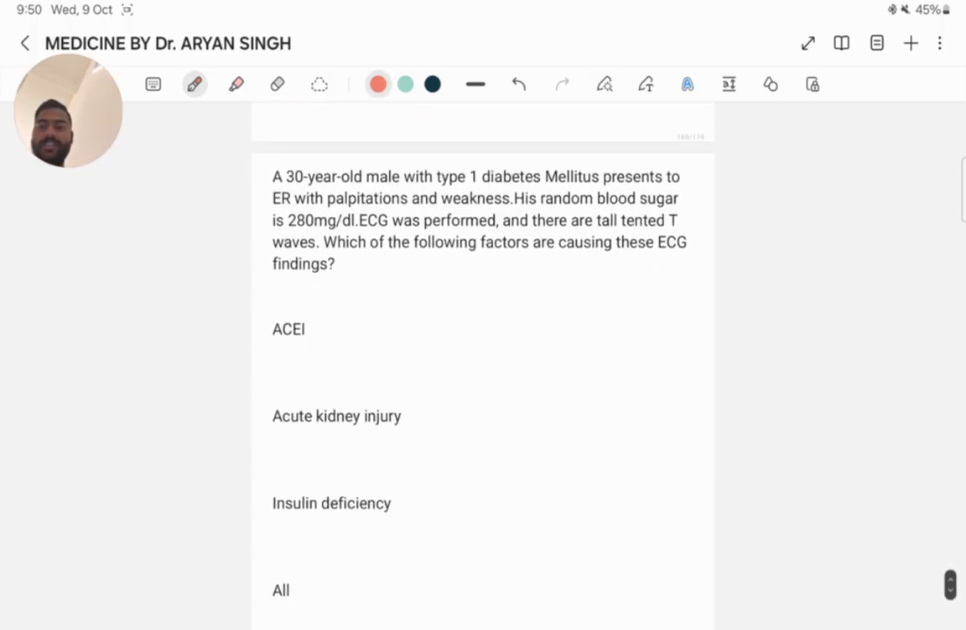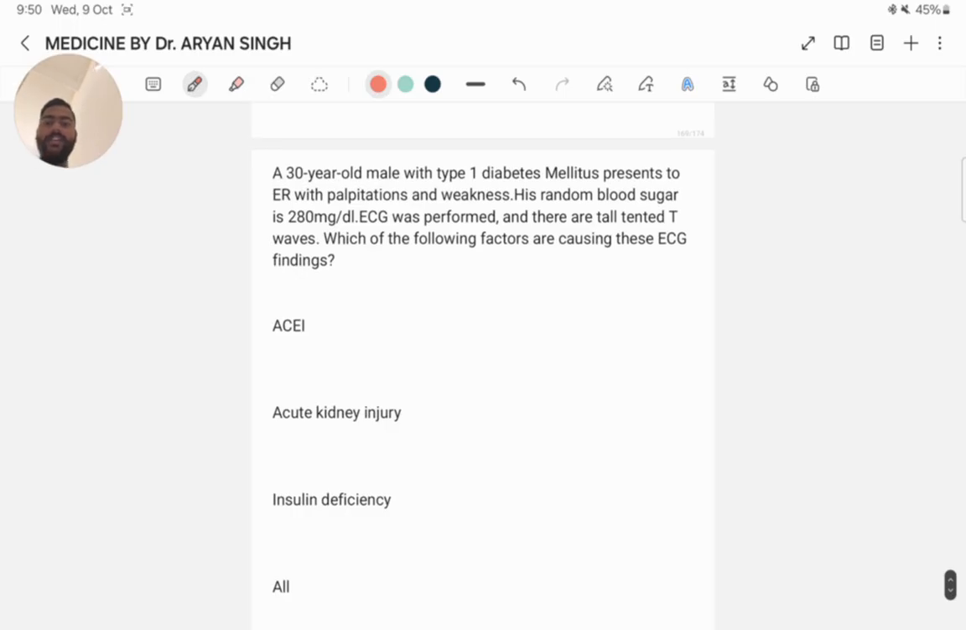Next question. A 30-year-old male with type 1 diabetes mellitus presents to the ER with palpitation and weakness. His random blood sugar is 280 mg per dl. ECG was performed and there are tall tented T waves. Which of the following factors are causing these ECG findings? ACEI, acute kidney injury, insulin deficiency, and all.